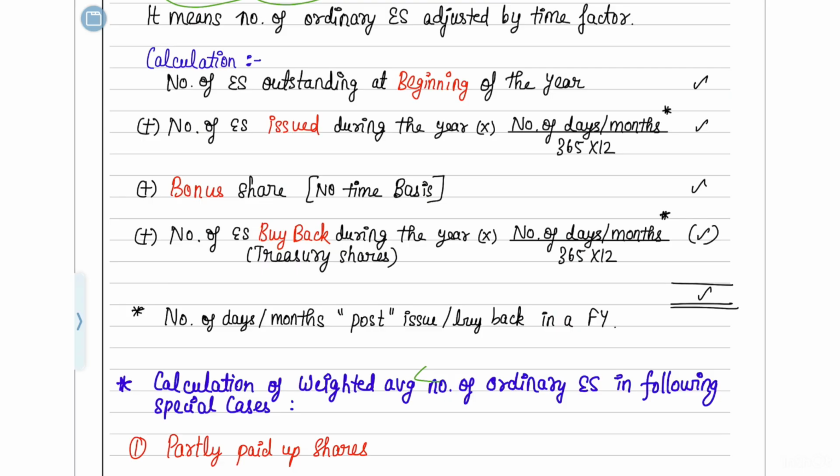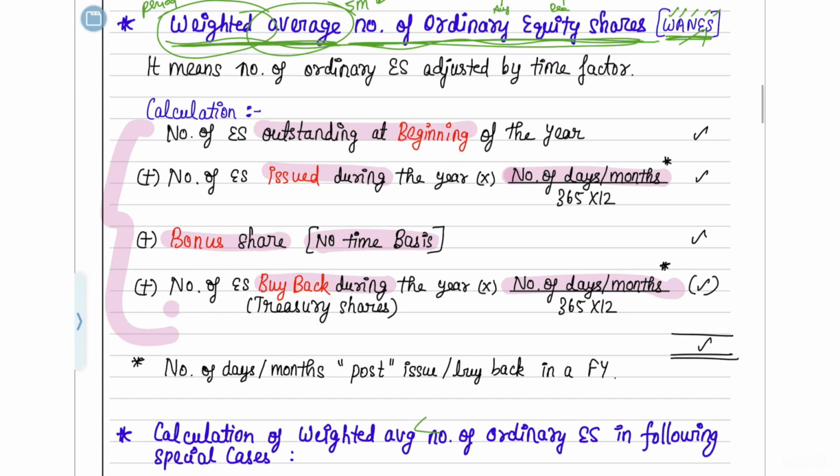First, what we have to take: how many shares were outstanding at the beginning, how many were issued during the year multiplied by the time factor, how many were bought back during the year multiplied by the time factor. Bonus issue alone, please don't multiply with the time factor. Okay, take all these shares. If you total all of this, this will be your WANS. And here always remember, the buyback shares have to be reduced from this calculation.